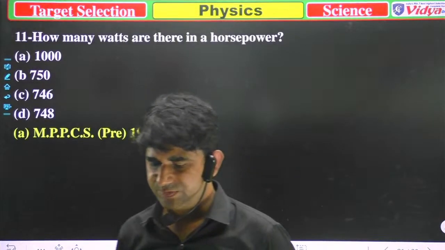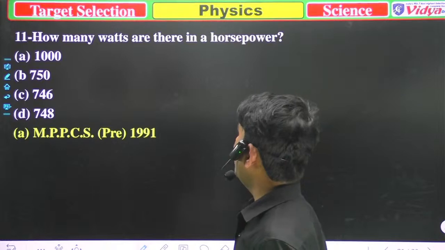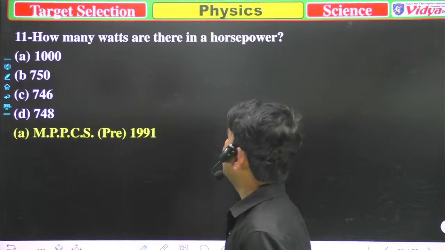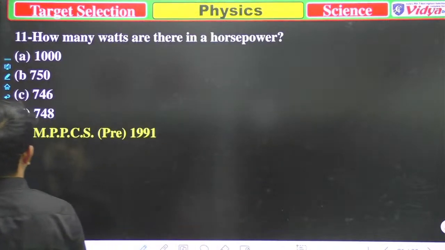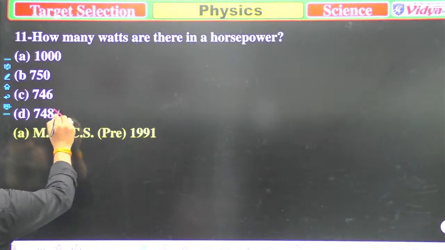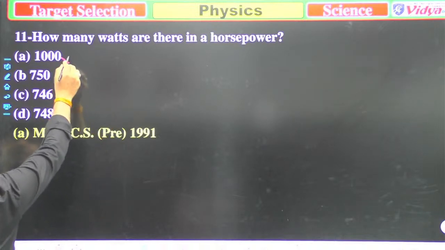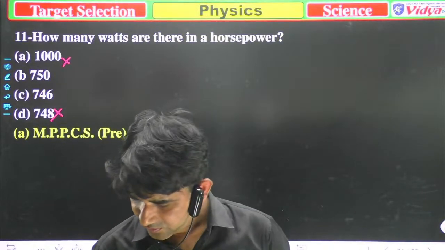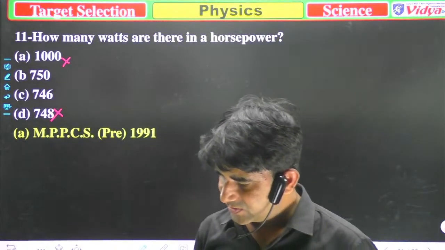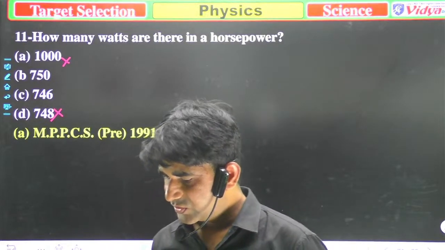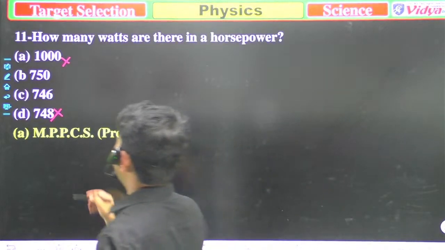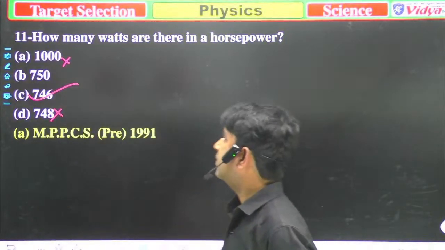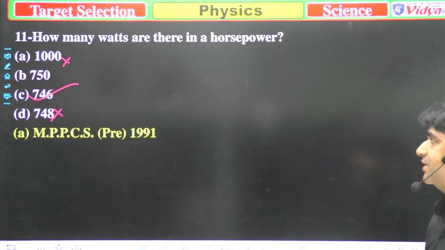I am still waiting for a response. Okay, so how many watts are there in horsepower? Now I will eliminate some options. That is incorrect and that is incorrect. Now you have to choose. Savannah Siddiqui says 746. Well done, Savannah, you are right. 746 is the right answer, because 1 horsepower is equal to 746 watts.